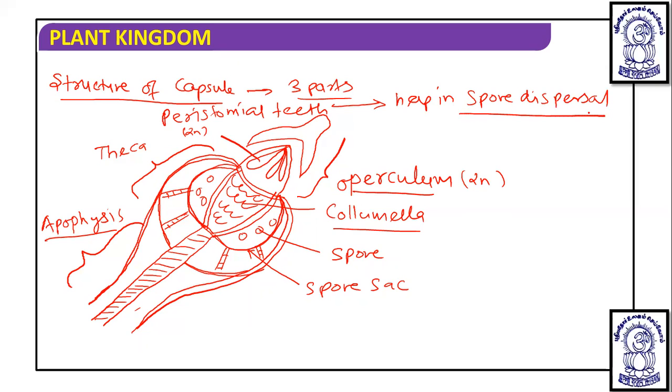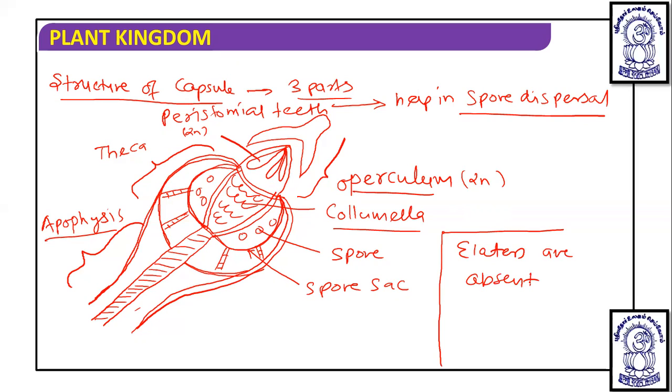This complex mechanism is seen in the capsule of Funaria. Because of this, we call it an elaborate mechanism of spore dispersal found in Funaria. And in Funaria or mosses, one more important point you should remember is that elaters are absent.